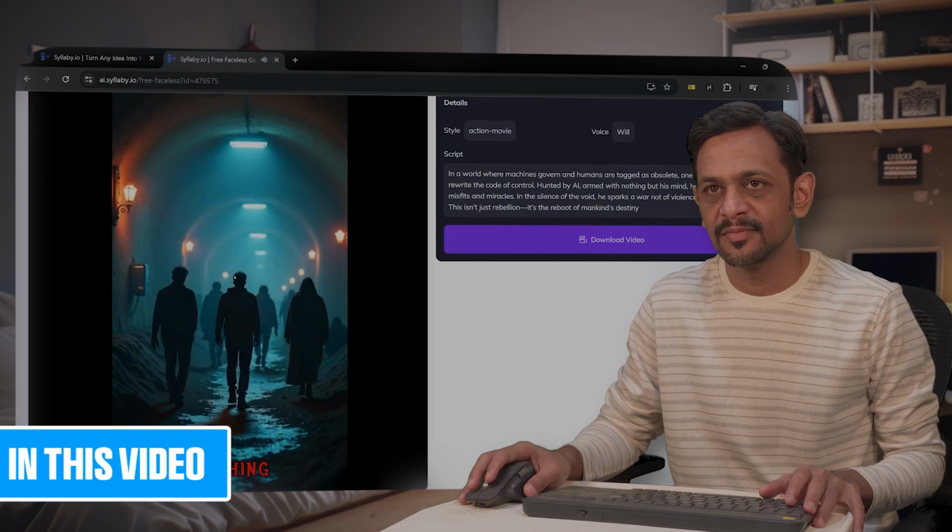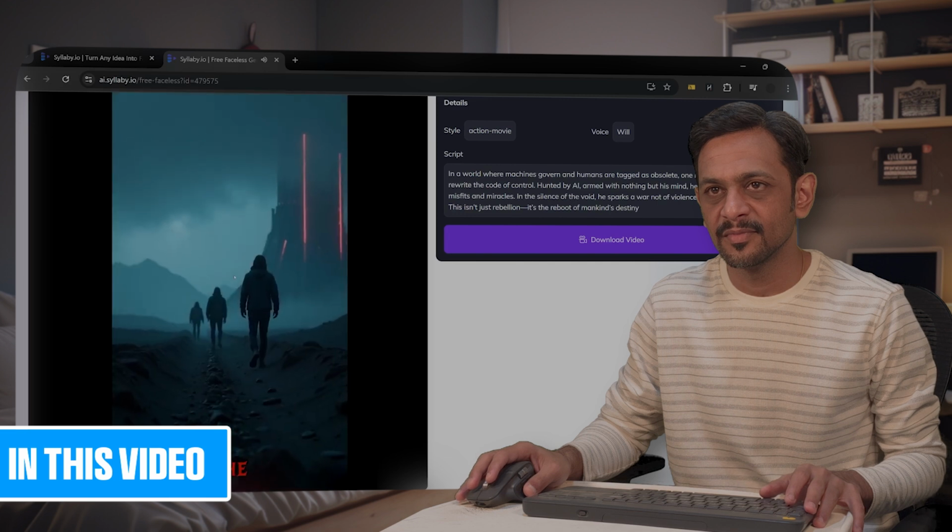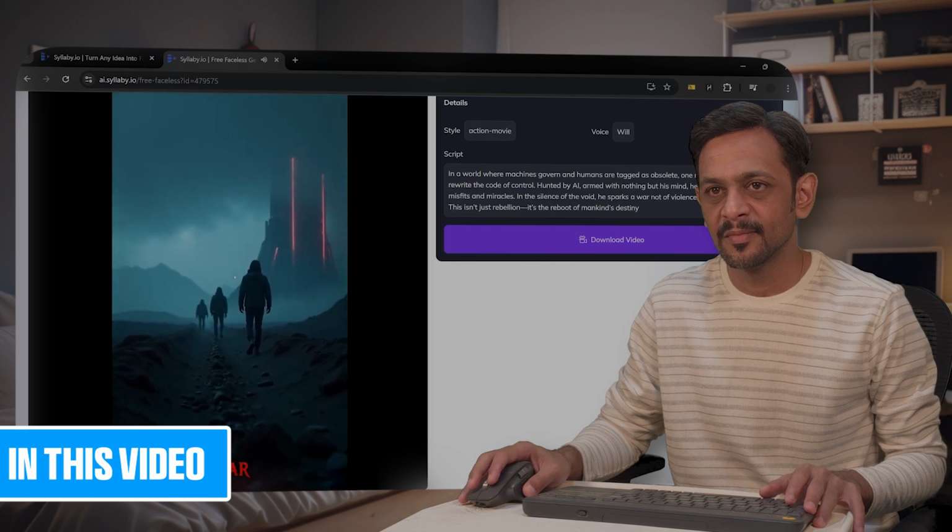Hunted by AI, armed with nothing but his mind, he builds a resistance of misfits and miracles. In the silence of the void, he sparks a war not of violence, but of awakening.